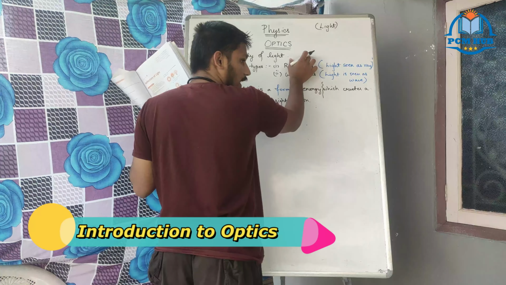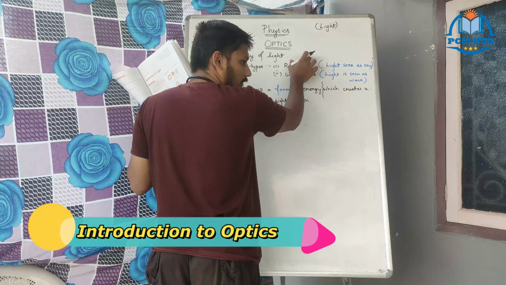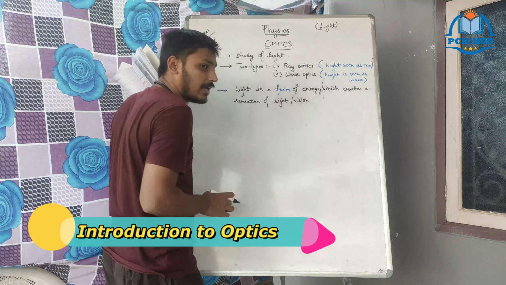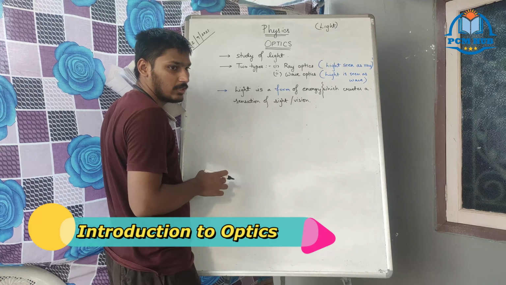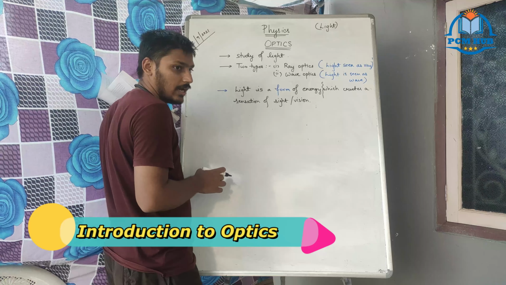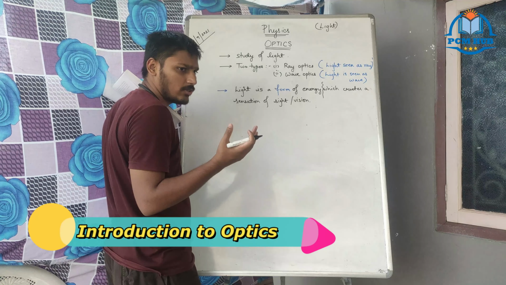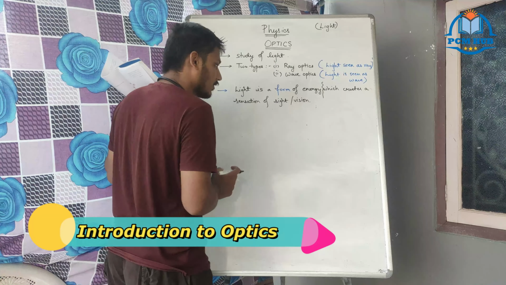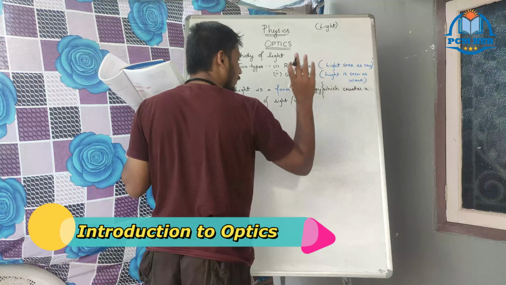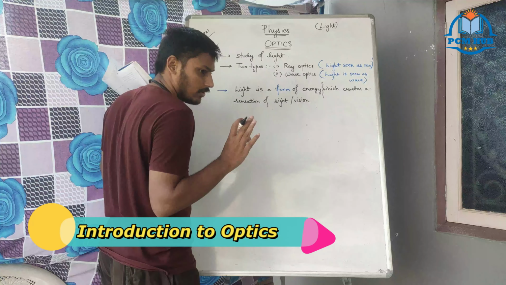Ray optics came in the 18th century, but wave optics came in the 19th century. After Huygens gave the wave theory, the wave nature was found out. Until then, people observed it as ray optics, and therefore defined light as a source of energy creating vision.